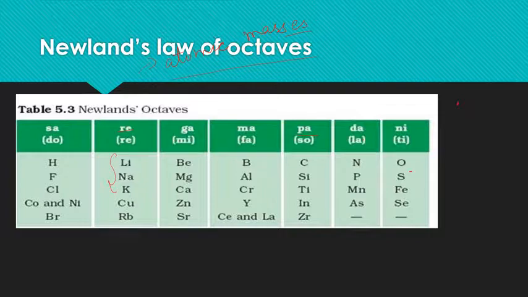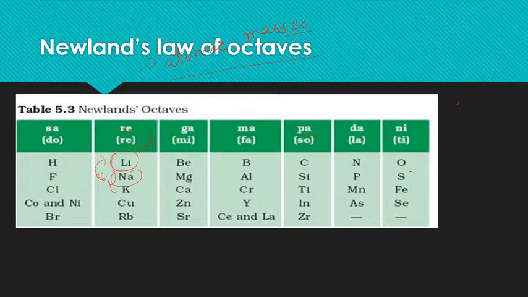So what is this periodicity? Periodicity means elements with similar properties repeat after a certain interval. Now here, this is the first element, and this is the eighth element. So the properties of the first element are repeated in the eighth element after a regular gap. This gives rise to the concept of periodicity.